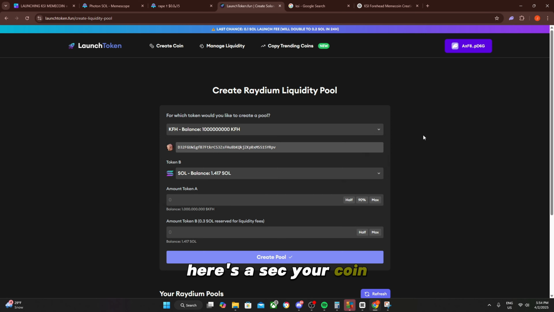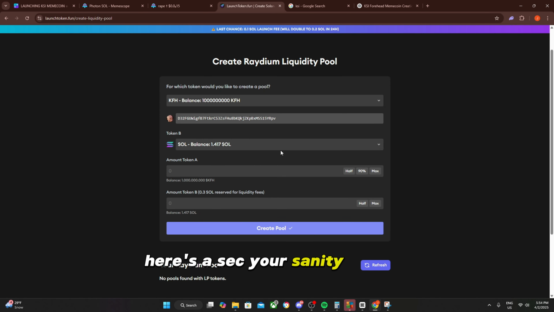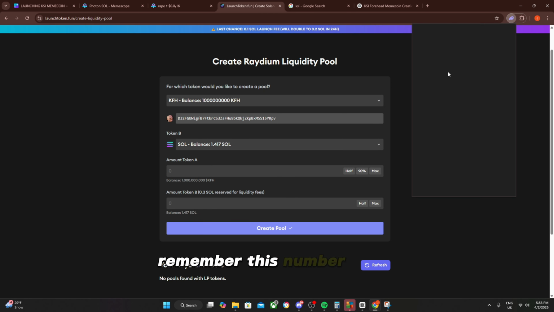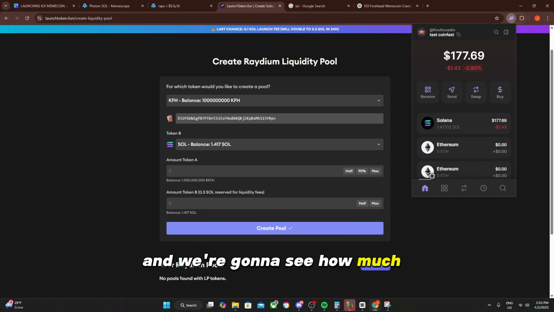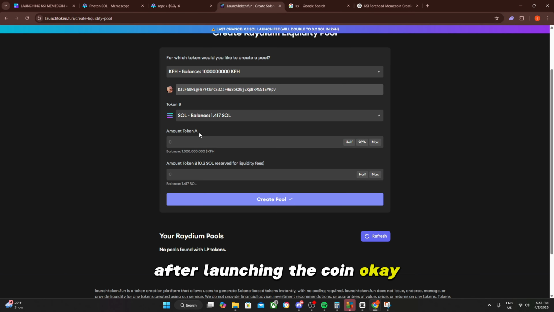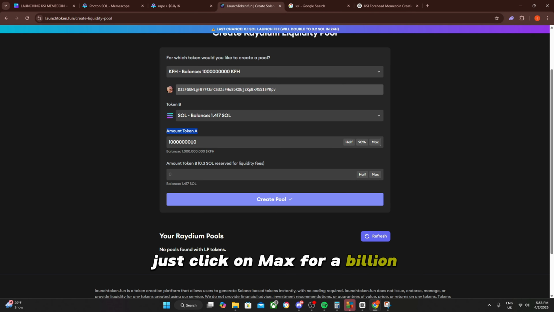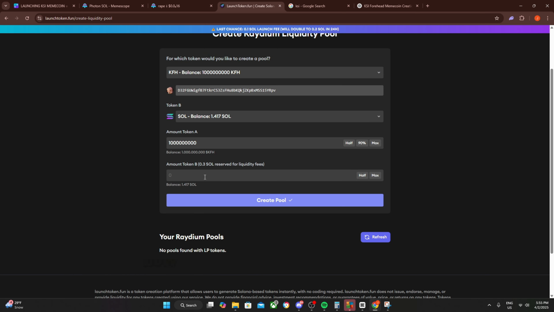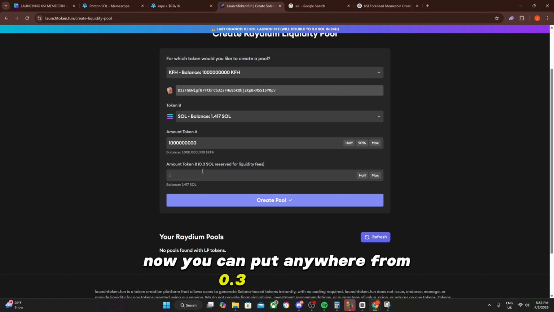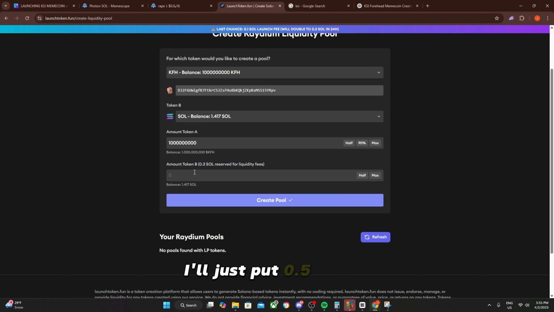Here select your coin. Here select your Solana balance. And by the way, remember this number right here, I am starting with $180, and we're gonna see how much I make after launching the coin. Okay, the amount token A, just click on max for 1 billion coins, and the amount token B right here is actually the amount of liquidity that you're buying in with your own money. Now you can put anywhere from 0.3 to 1 Solana. I'll just put 0.5 Solana because that is what I'm comfortable with.